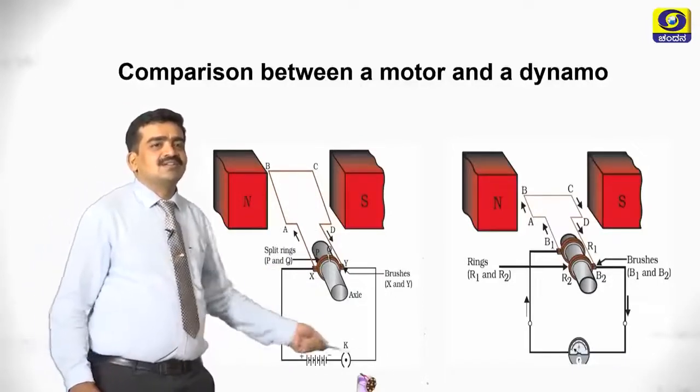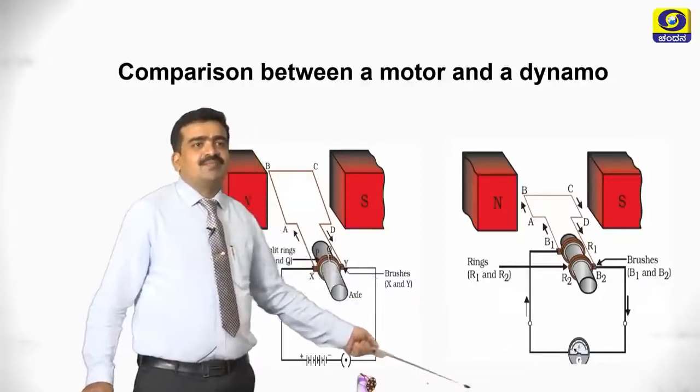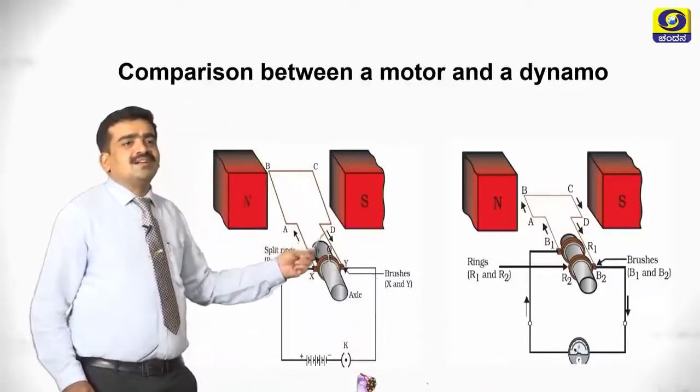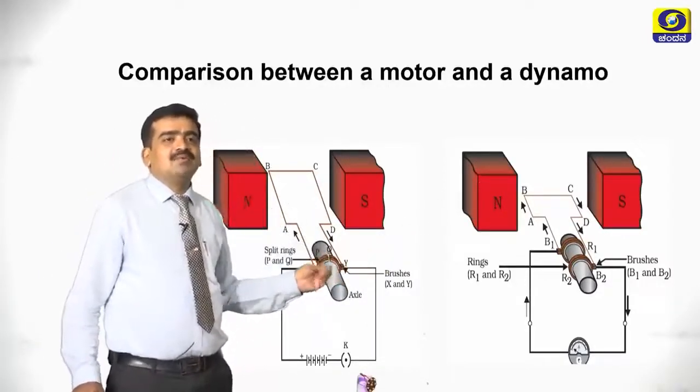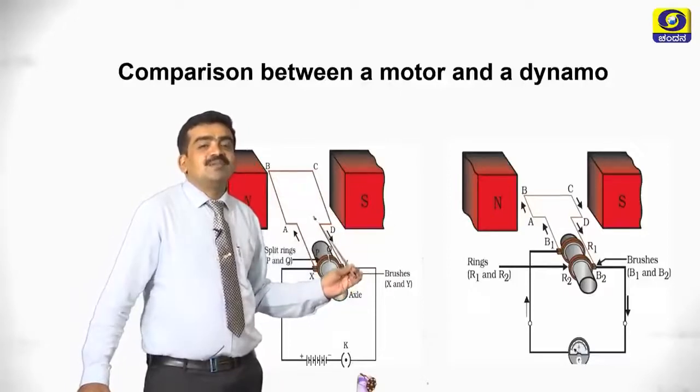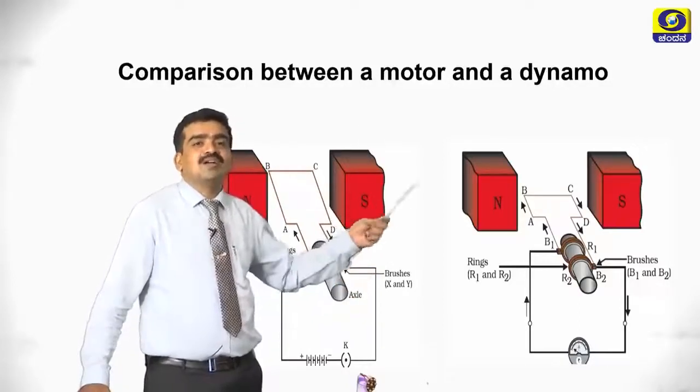Here it is a generator or a dynamo because of the galvanometer. In both diagrams you are seeing N and S magnetic poles, the ABCD rectangular coil, and copper rings and carbon brushes. These are the similarities between a motor and a dynamo.